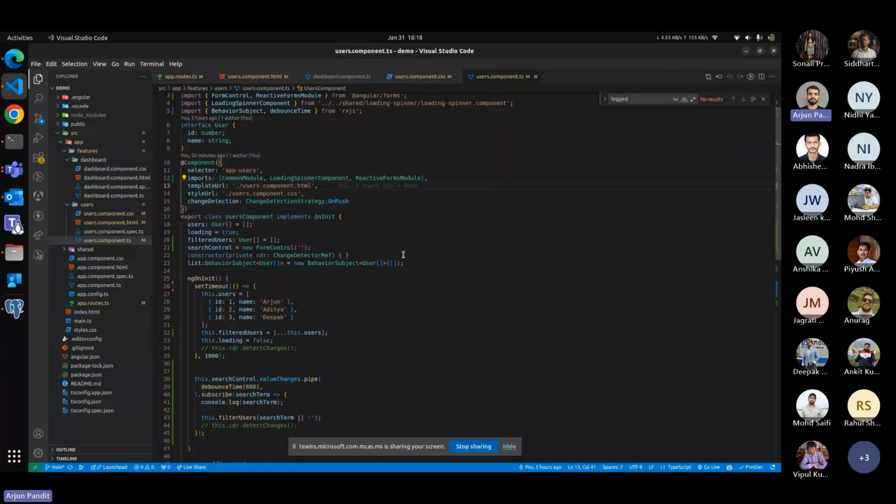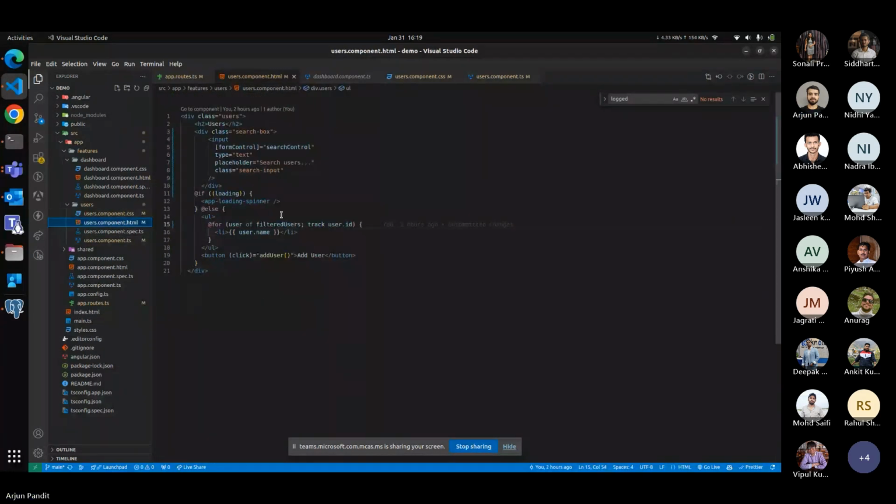Okay, so after that I'm going to show some component level optimization. Like Piyush already showed you in the PPT part, we are using trackBy. Basically trackBy is for Angular 16 or the previous versions, but after version 17 we are dealing with the Angular built-in control flow.